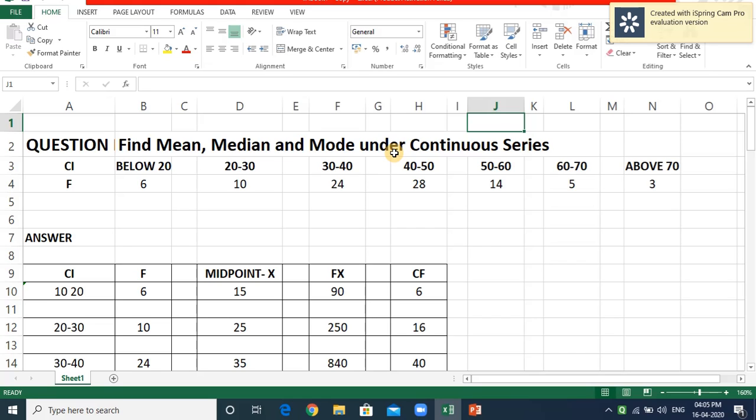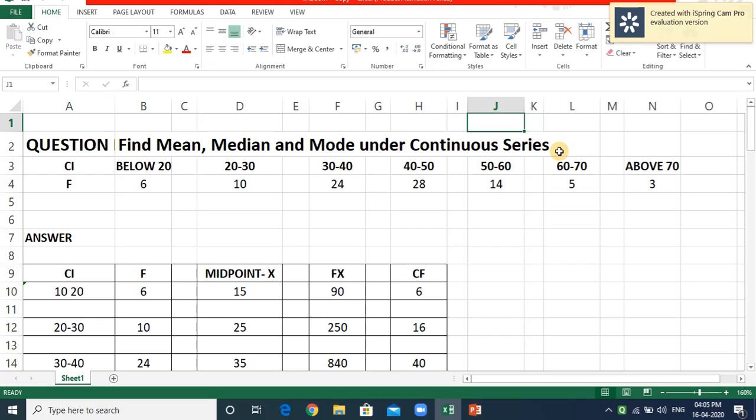First and foremost, we already know that there are three series under mean, median, mode: one is the individual, another is the discrete, and one more is continuous. From the exam point of view, continuous series is very important. That's why I am concentrating on the continuous series. We are going to find out the mean, median and mode.